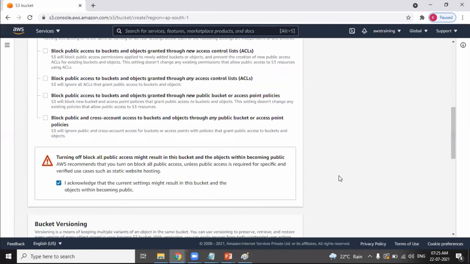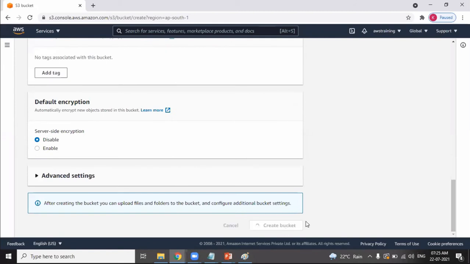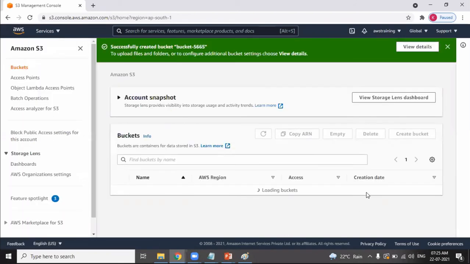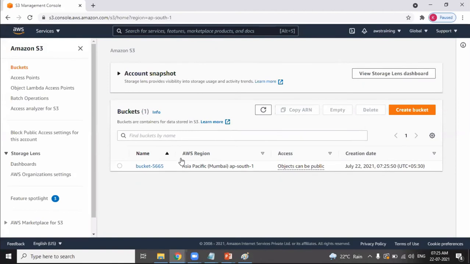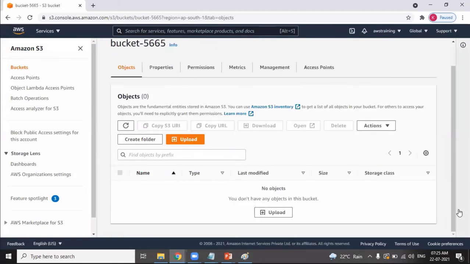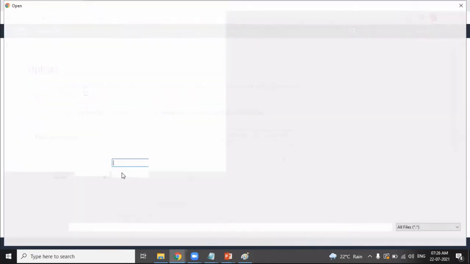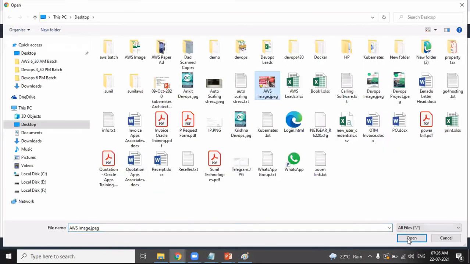I acknowledge the settings and I create a bucket. Bucket created. I want to upload an object into the bucket. Upload. Whatever the object you want, you can upload it.